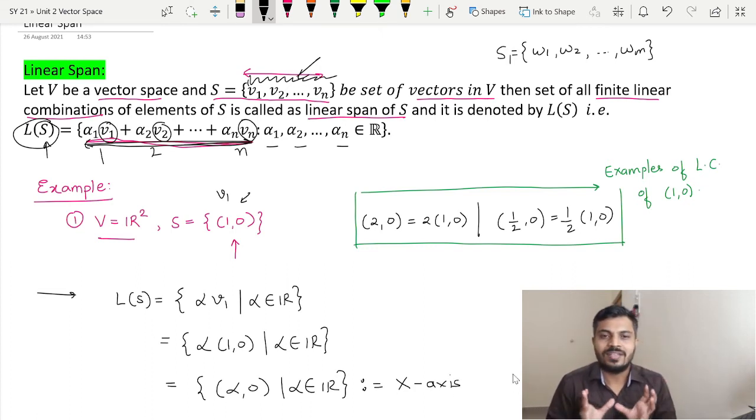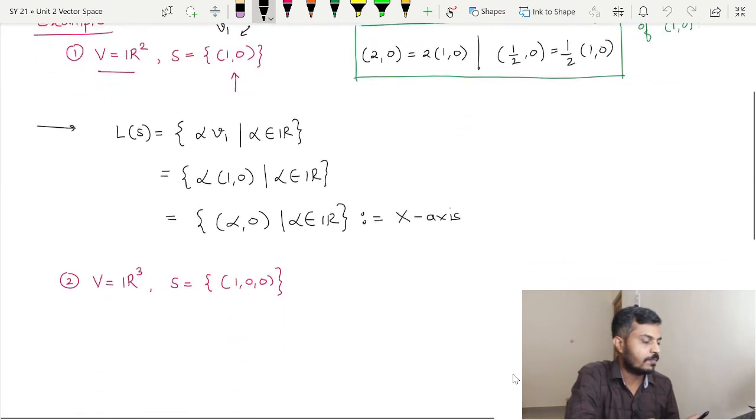So geometrically, what is our linear span over here? Linear span is nothing but the x-axis. And is it a subspace of R2? Obviously it is, right? Because subspaces of R2 are nothing but the lines passing through origin, and x-axis obviously is a line passing through origin. Now let us move towards the next example.